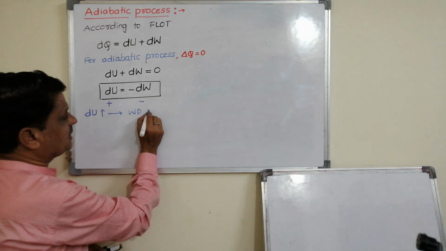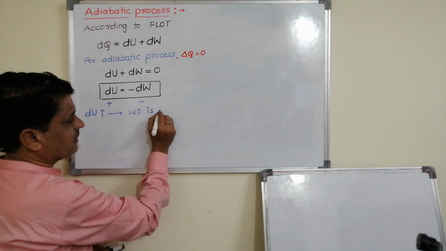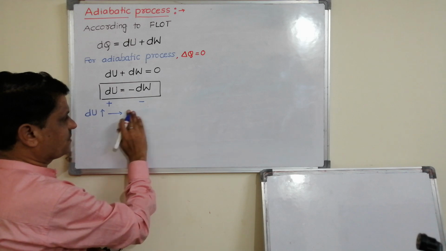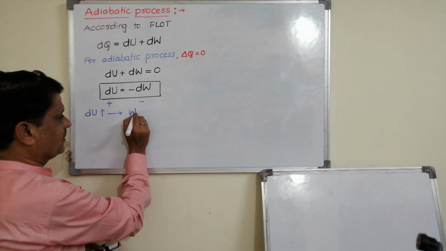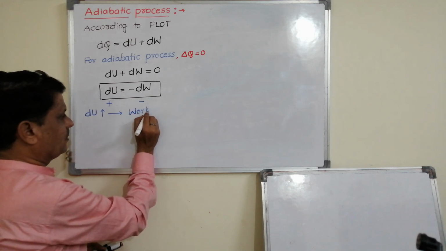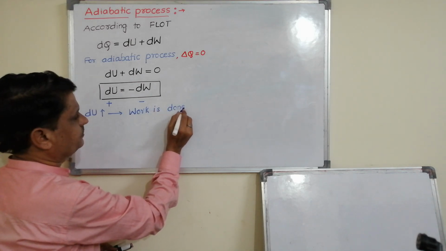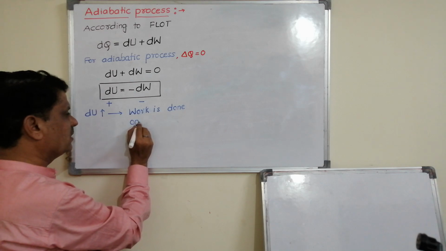Negative means work is done on the system.